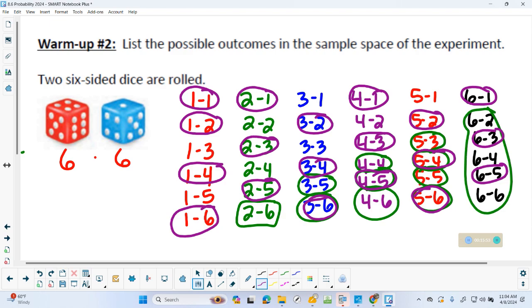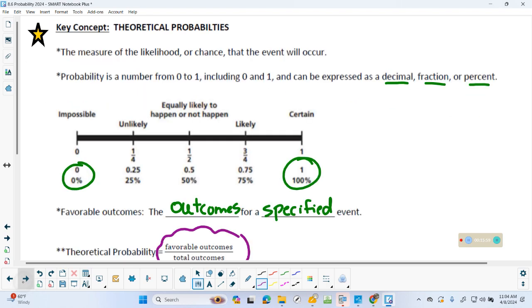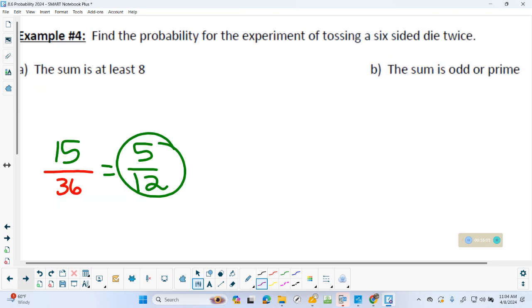What do you got for a total? 19. So I'm going to put 19 out of 36. Okay, so like I said, there are similar questions asking you different stuff, but out of the 36, just flip open your notes and count them off of there. Let's do some marbles.